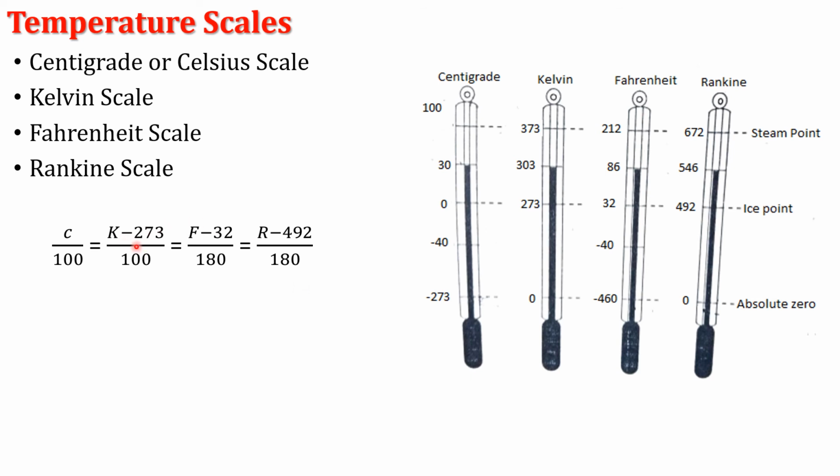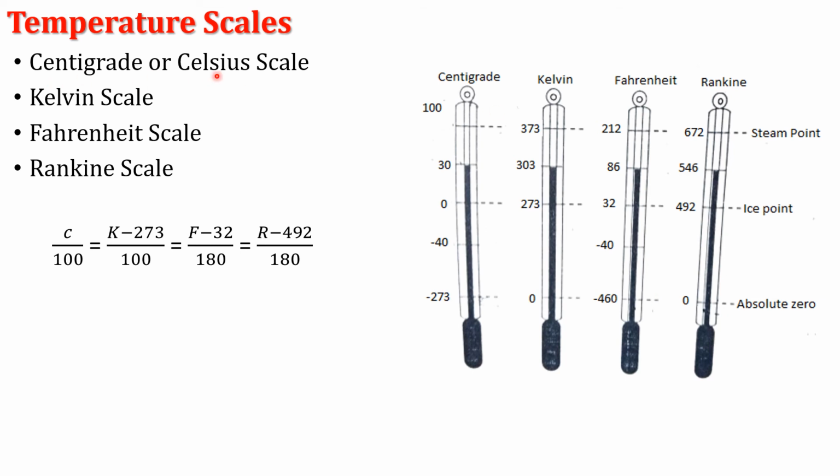Now see here: (K minus 0) by 100, that is K by 100, equals (R minus 0) divided by 180, since K by 100 equals R by 180, which are the same at 0 degree. And these are the various temperature scales.